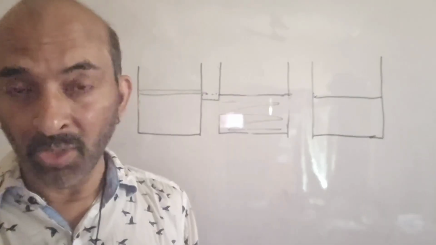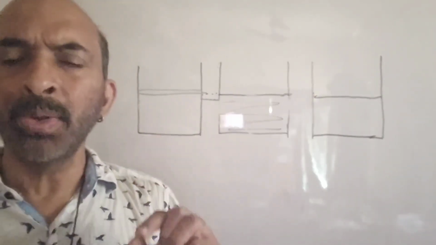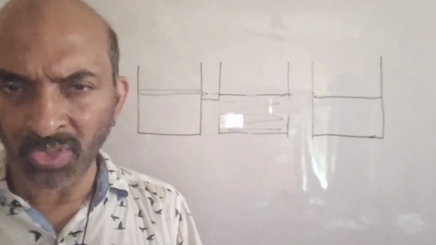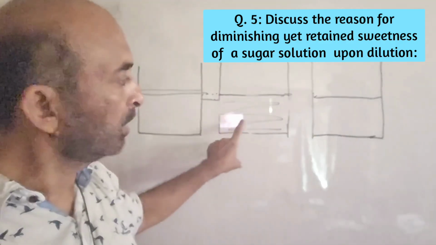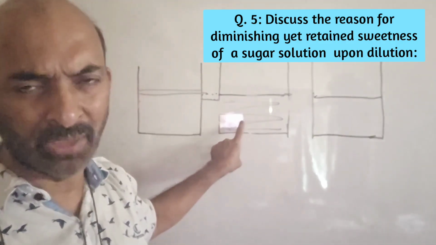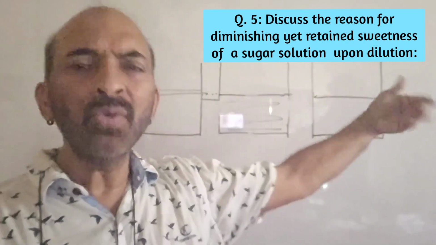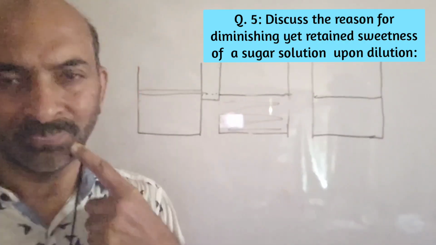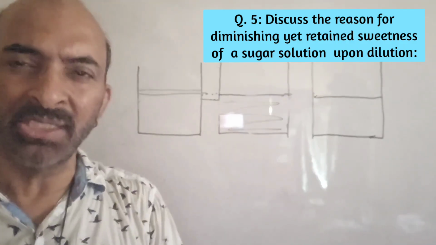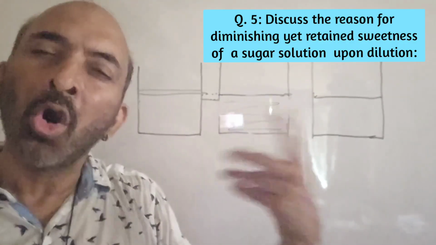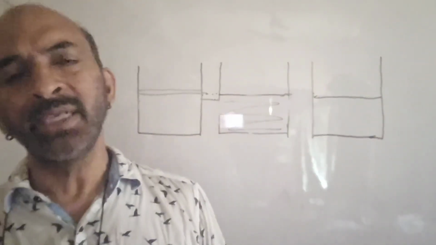Instead of potassium permanganate, if you repeat the experiment with sugar, the first solution will be very sweet. The second will continue to be sweet but less than the first one. Third will be still sweet. Similarly, you can repeat with the taste experimentation of the same idea, that even small crystals, small cubes consist of a huge number of molecules. That's why even after several stages of dilution, the water tastes sweet.